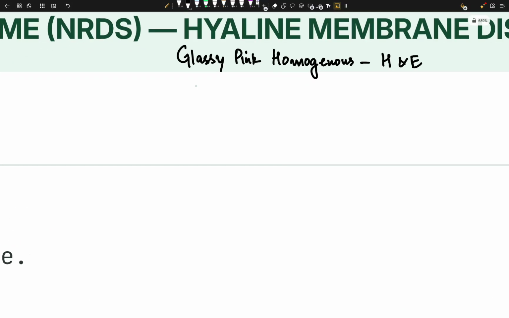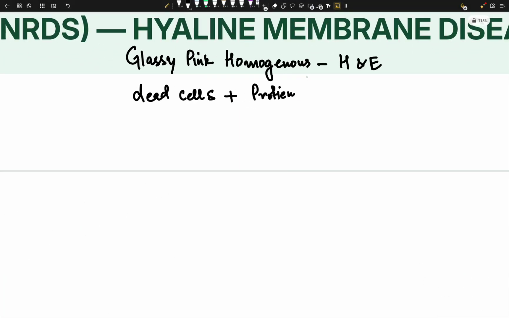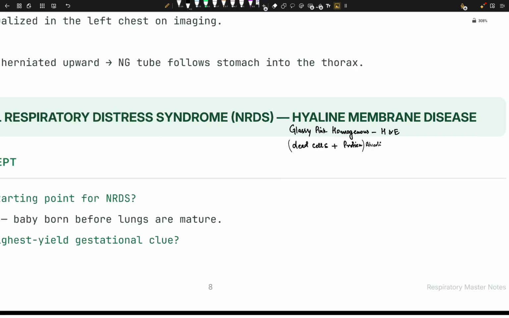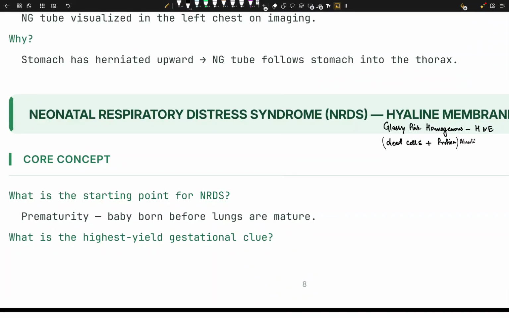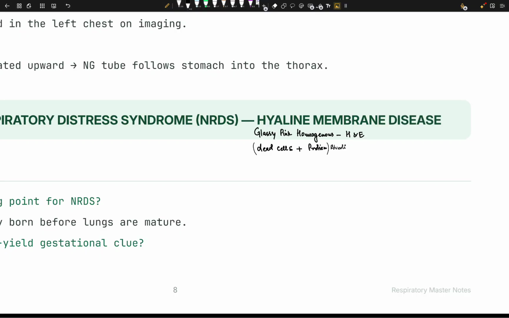So basically dead cells plus some protein, simply. Now they are in the alveoli, and it's basically called hyaline membrane, right? By the way, this neonatal respiratory distress syndrome was also called hyaline membrane disease. So that's why HMD, right?